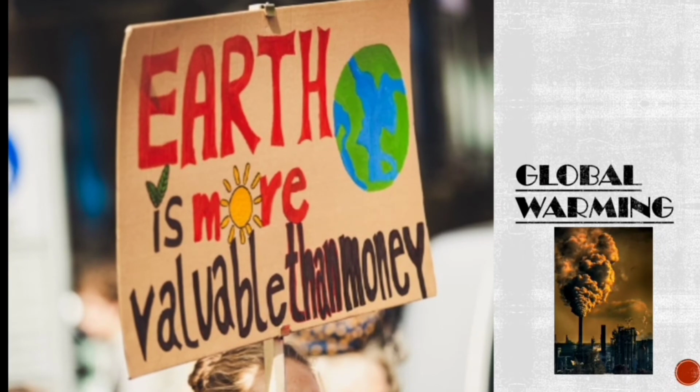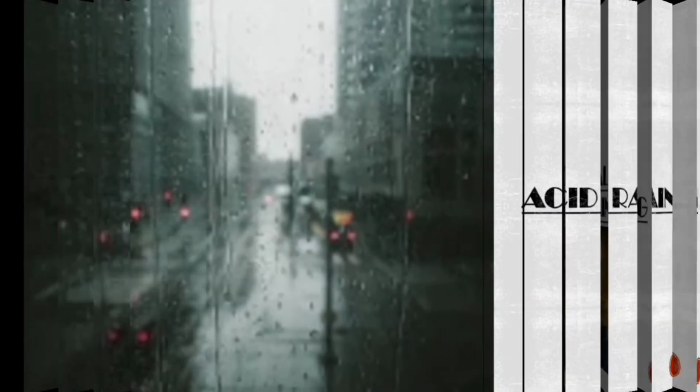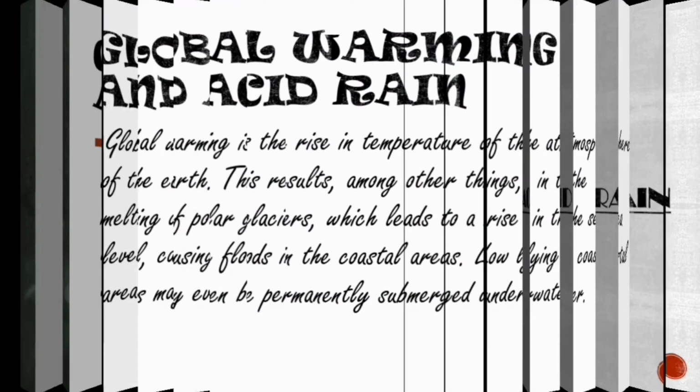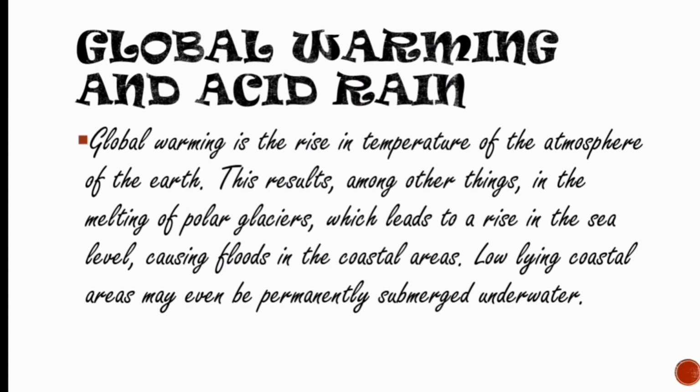Now, we are going to study global warming and acid rain. Some images have been given about global warming and also about acid rain. Now, let us study the last topic, that is global warming and acid rain.